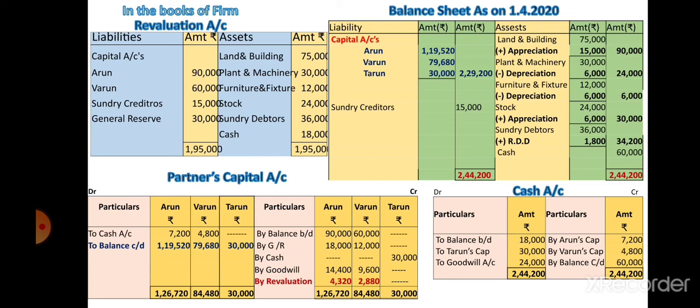After that, transfer all assets in the balance sheet inner column because adjustment is there, right? Except cash. Students, as I told you earlier, you have to prepare the cash or bank account.